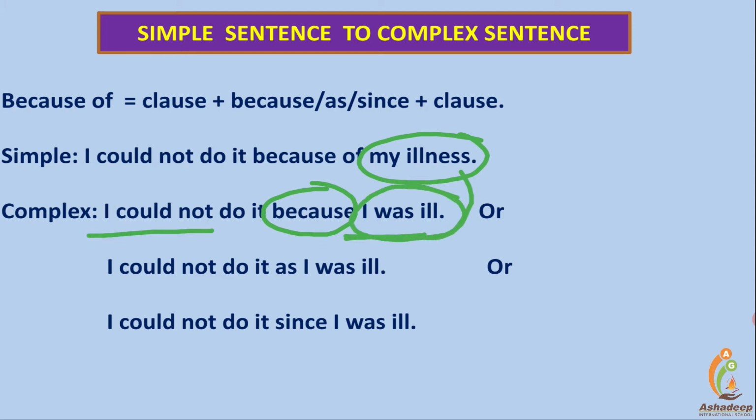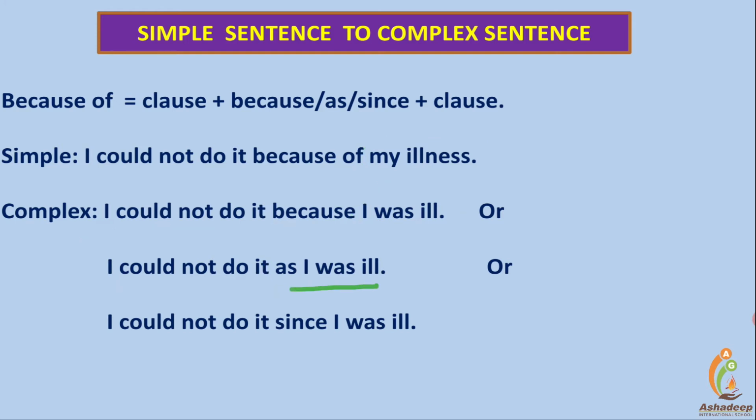I was ill. Or you can say, I could not do it as I was ill. As is the other conjunction used to show the reason, adverbial clause of reason. As I was ill. As is the other conjunction. Because is also a conjunction.